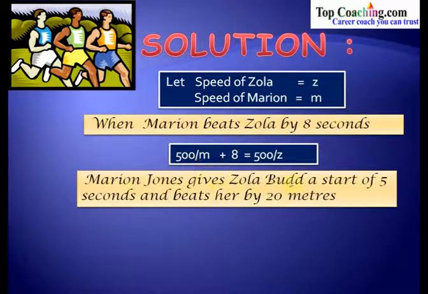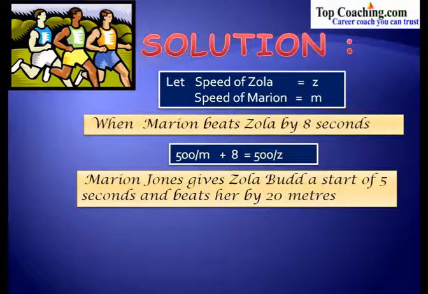Now Marion Jones gives Zola Budd a start of 5 seconds and beats her by 20 meters. What does this statement mean? It means that Marion Jones has given Zola Budd a start of 5 seconds. So Marion Jones has allowed Zola Budd to start running for 5 seconds, and then after that she starts running.